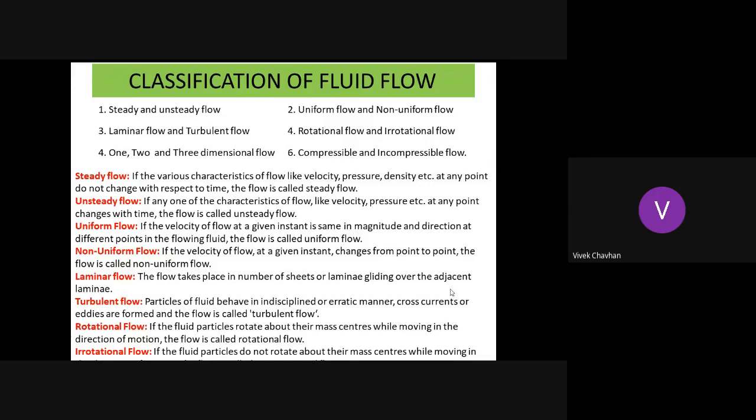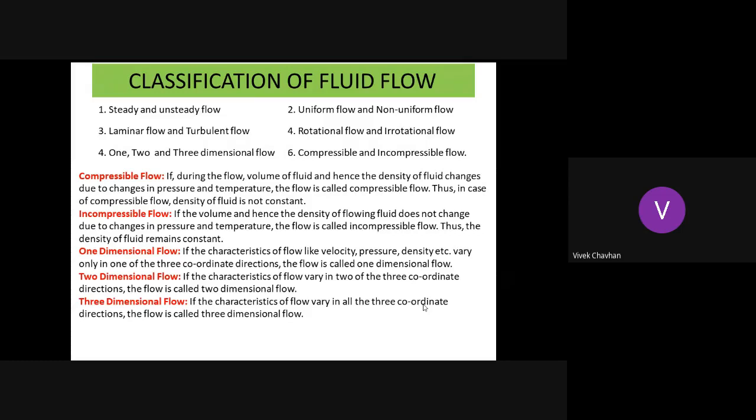Now let's move on to the next type of flow, that is compressible and incompressible flow. So compressibility means here we are talking about the density. If the density does not change along the direction of the motion, then that flow is called an incompressible flow. Otherwise, it is called a compressible flow.